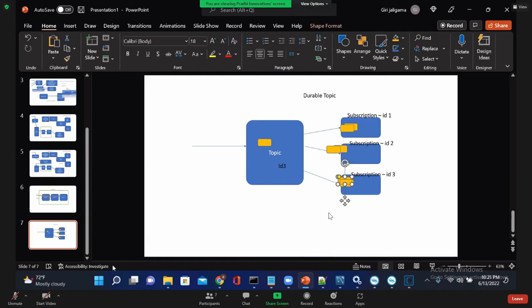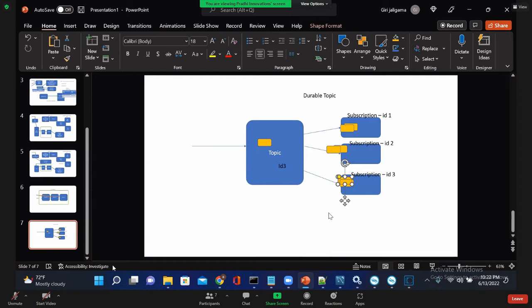In case of a durable topic, all the receivers will receive the messages. But when we say a durable topic subscriber, the message will be stored on the JMS server when the subscriber is inactive.